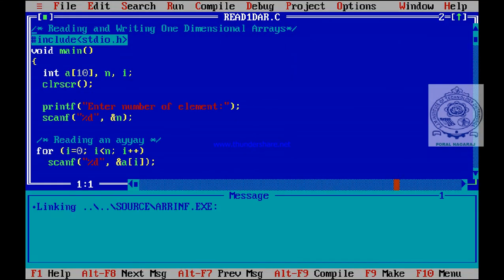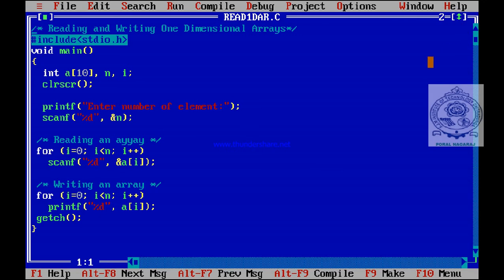Same program I have typed here. You can observe: reading and writing one dimensional array, void main, int a of 10, comma n, comma i, then enter number of elements, scanf percentage d ampersand n. Then reading an array, for loop, then scanf ampersand a of i, then writing an array, for loop, printf. Let us see this. See what will be the output.